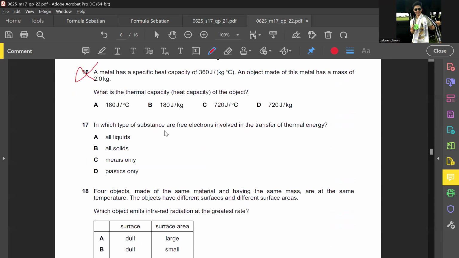In which type of substance are free electrons involved in the transfer of thermal energy? All liquids, all solids, metals only, or plastic only?